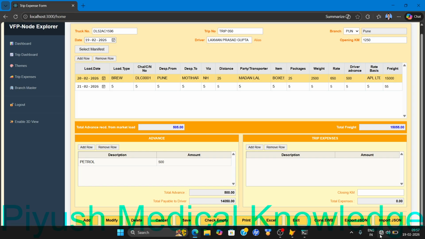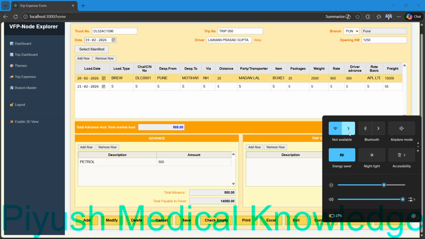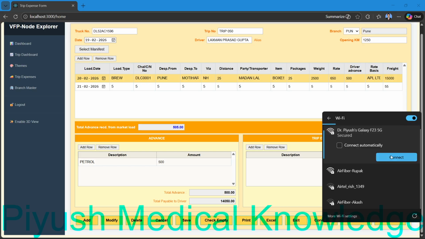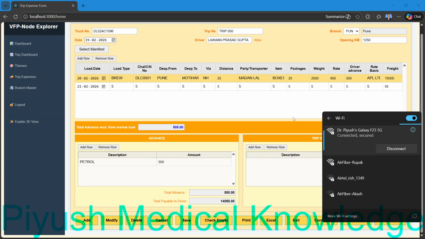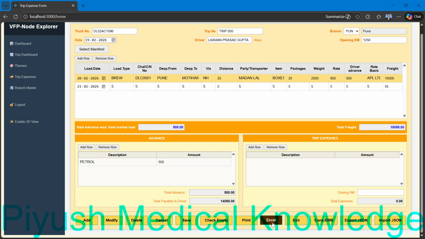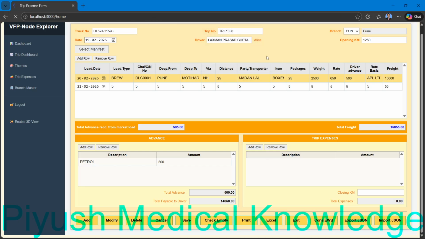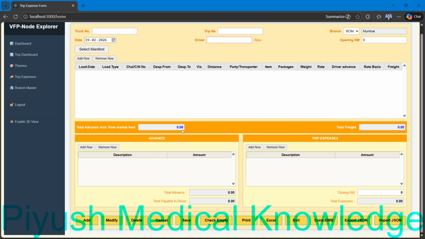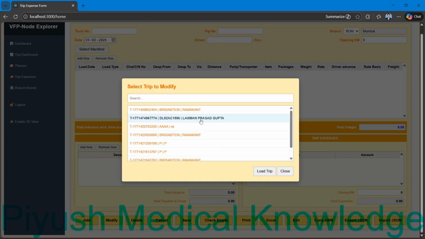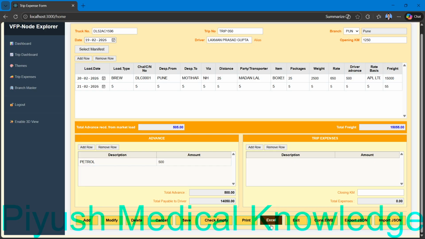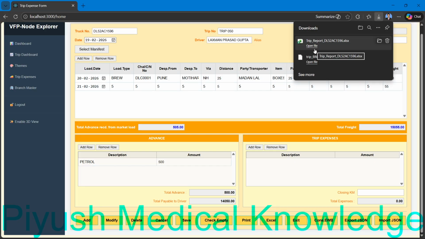Okay, now where is the internet connection. So you can see this Excel file has been generated.